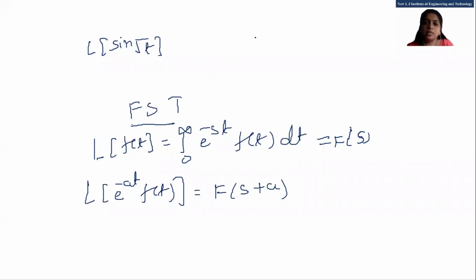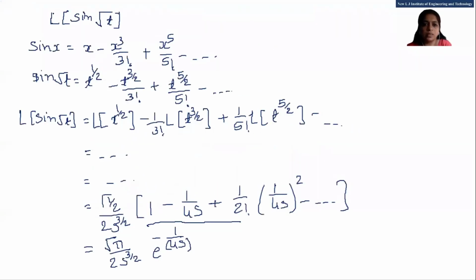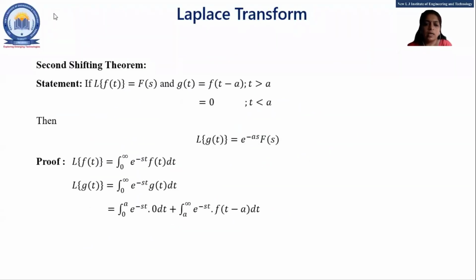So let's start today's second shifting theorem. See, the statement of the second shifting theorem is: if Laplace of f of t is equal to F of s, and g of t is another function defined as f of t minus a, where t is greater than a, and equal to 0 if t is less than a, then Laplace of g of t is equal to e raised to minus as F of s.